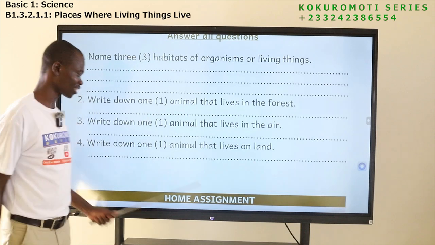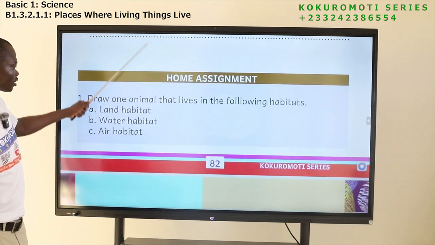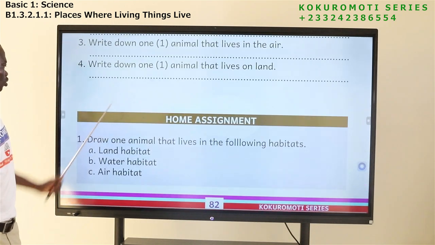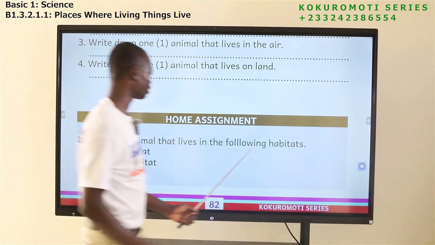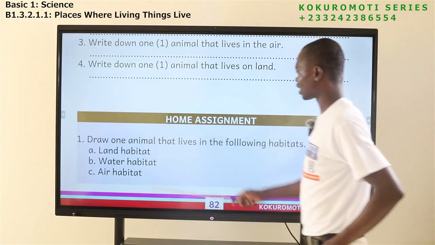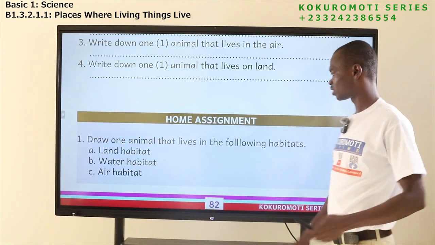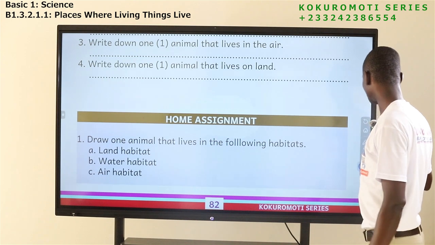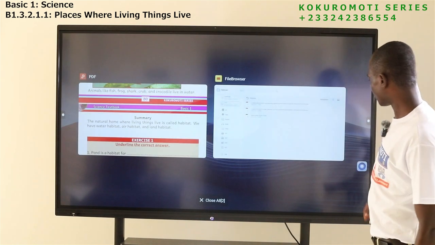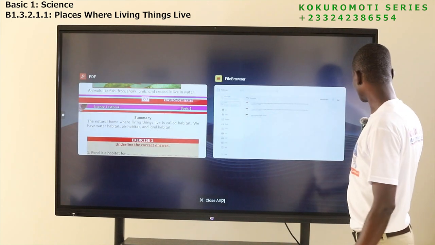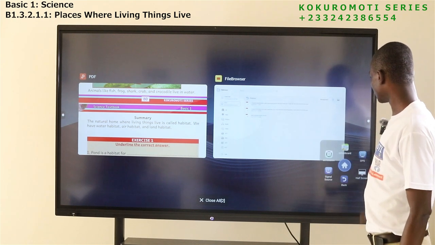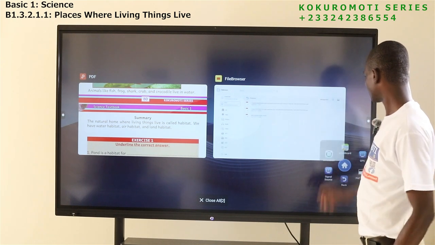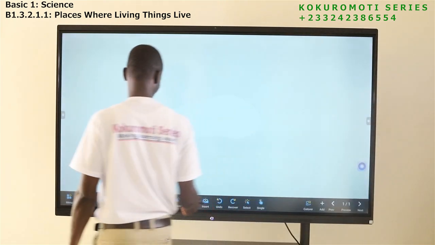You see, we give lots of exercises, and then we have what? Home assignments here. So draw one habitat that lives in the following areas. So we have land habitat, water habitat, air habitat. If I ask you to draw, can you draw? I believe you can draw. Yes, I know you can draw. So let's try and then do one here. Let's draw one.